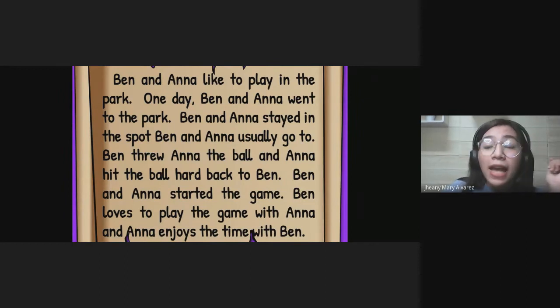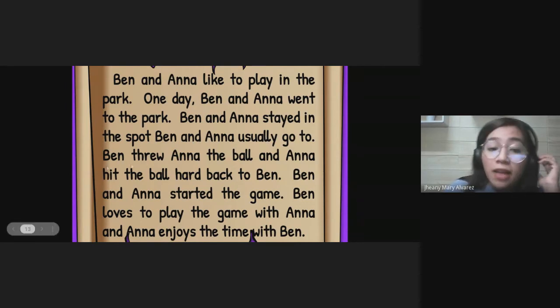So Ben and Anna like to play in the park. One day, Ben and Anna went to the park. Ben and Anna stayed in the spot Ben and Anna usually go to. Ben threw Anna the ball, and Anna hit the ball hard back to Ben. Ben and Anna started a game. Ben loves to play the game with Anna, and Anna enjoys the time with Ben.